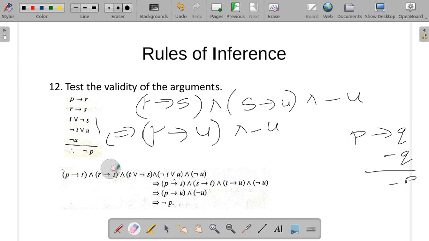We have to take care: when we apply logical equivalence we write one symbol, and when we write a rule of inference we write another. So we now get negation P using the modus tollens rule. So this is a valid argument, and that is the conclusion.